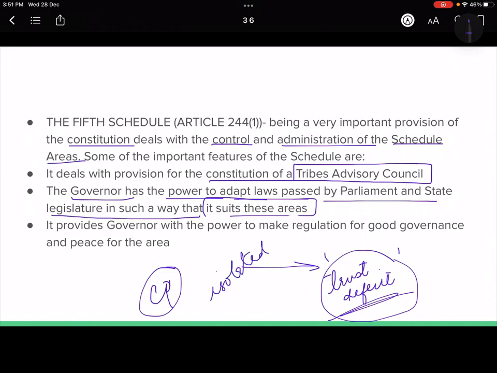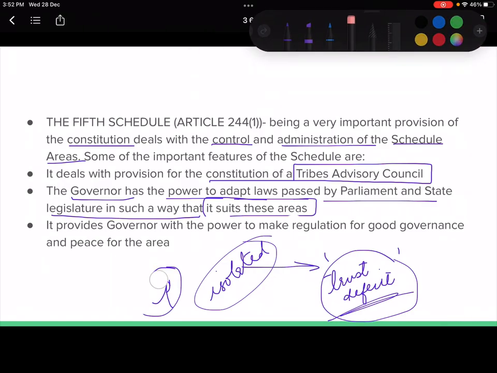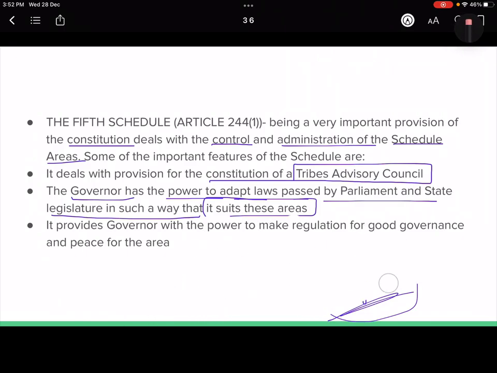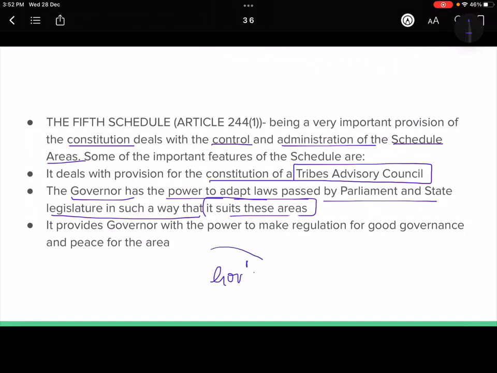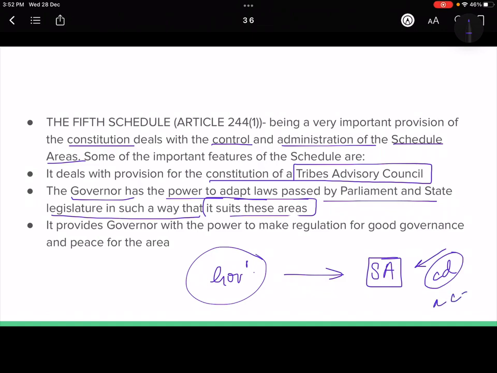So now we can't mainstream them like we can do maybe another person from Delhi, right? So that is not possible. So we have to deal with them in a different way. That means in this case, the governor has been given those powers to take care of these regions. That means what is going to happen? The governor is the person, ठीक है, who is going to oversee whether everything in the scheduled areas is according to and protects the cultural diversity and the advantage that the Constitution has given to these areas, right?